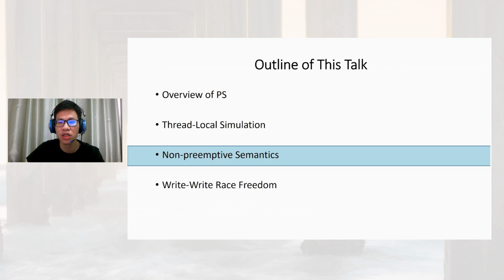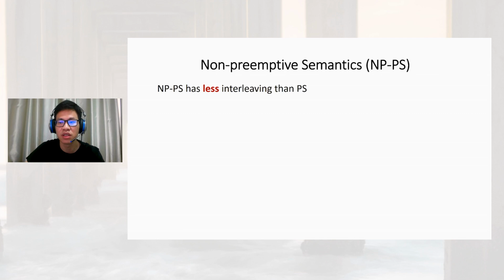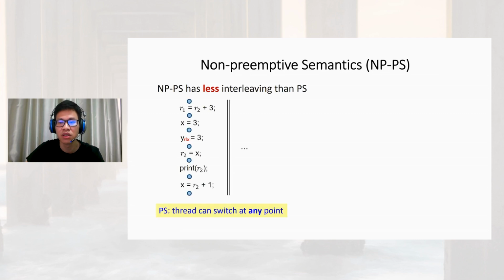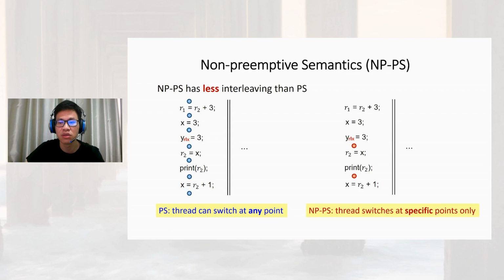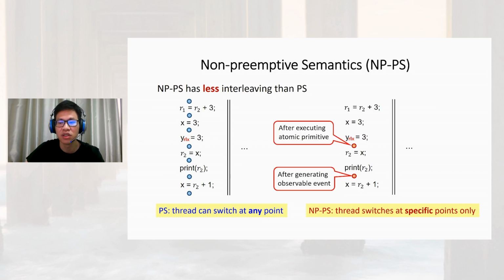We first introduce the non-preemptive semantics. The non-preemptive semantics has less interleaving than the preemptive semantics. Consider the following program. The thread can switch at any point in the preemptive semantics. But for the same program in the non-preemptive semantics, thread switching is only permitted at specific points. The points are after executing atomic primitives and after generating observable events.